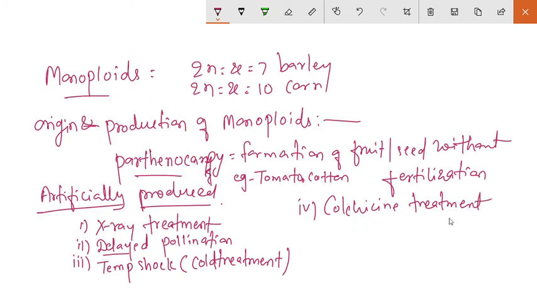When we give this colchicine treatment to the gamete, or to the ovule, then it will induce flowers, fruits and seeds which are monoploid. Then the fifth, distant hybridization. Distant hybridization we will discuss in detail, and the sixth one, that is the anther or pollen culture.